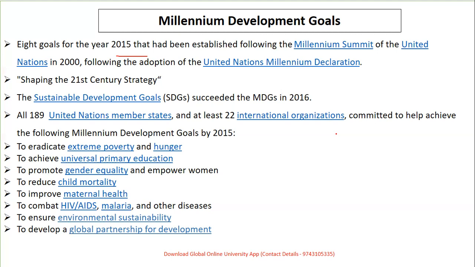Eradicate extreme poverty and hunger, achieve universal primary education, promote gender equality and women empowerment, reduce child mortality, improve maternal health, combat AIDS, HIV, malaria and other diseases, ensure environmental sustainability, not only for the present generation but for future generations also, and develop a global partnership for development. Keep the sequence in mind also. You don't know what type of questions can be expected, so be careful with these goals, which are 8 in number. The target was 2050.